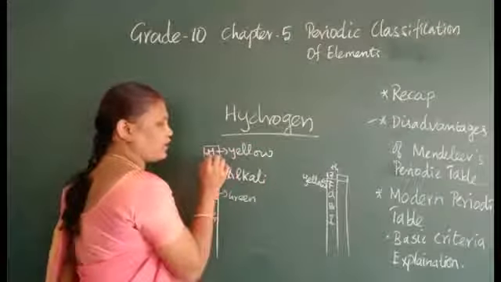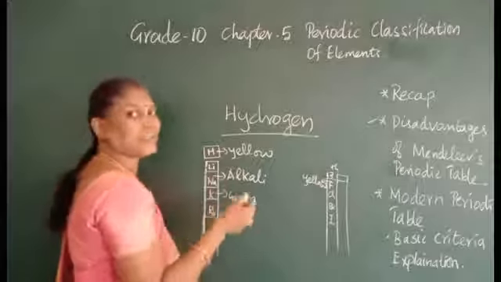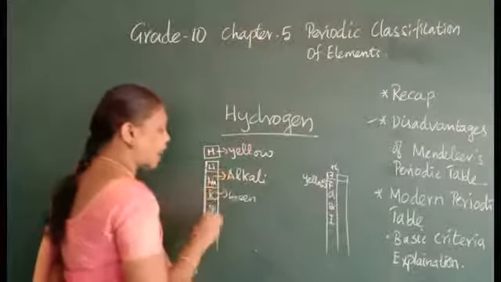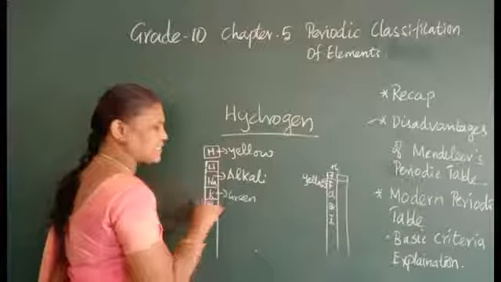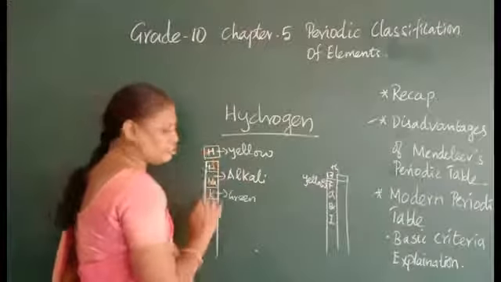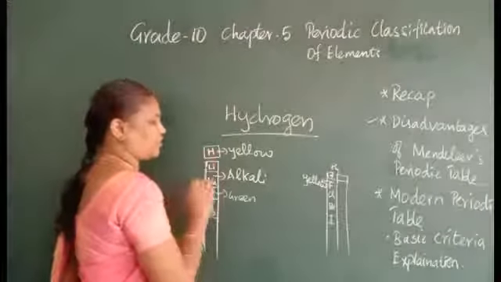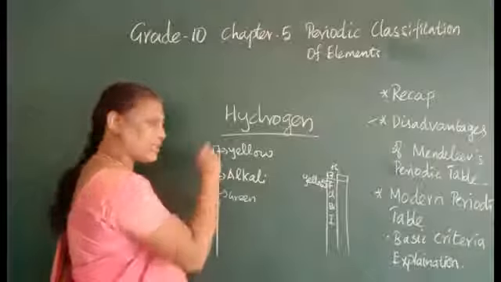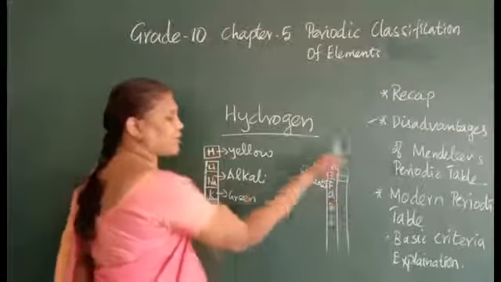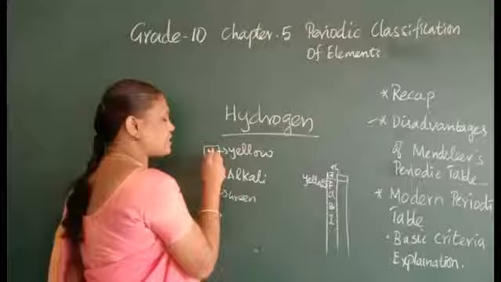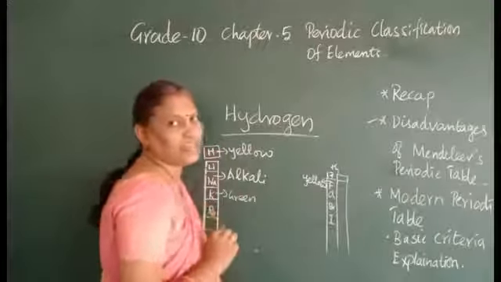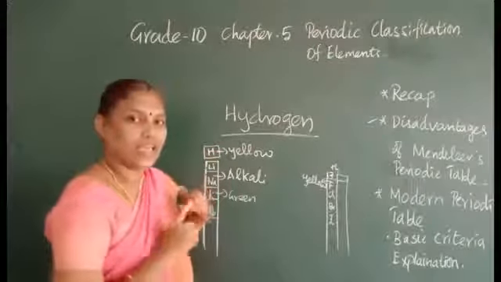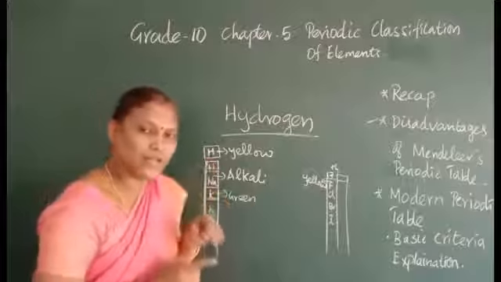Hydrogen is yellow in color. So he satisfied the position of hydrogen above the alkali metals because it has the character of alkali metals. He has placed it, not attached. So it satisfied alkali metal. And it has the character of non-metal, so he has given us yellow color. Can you understand what I am saying? So he satisfied both things. It has a similar property like alkali.